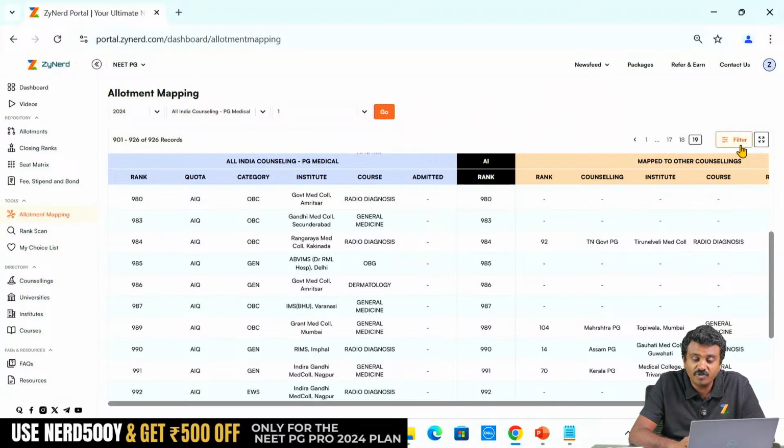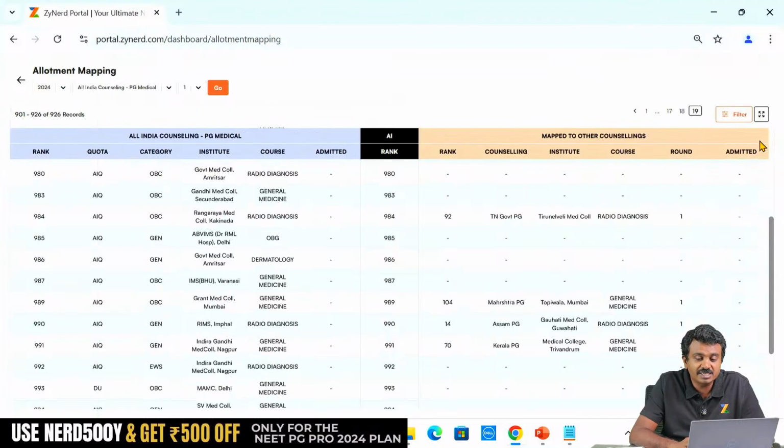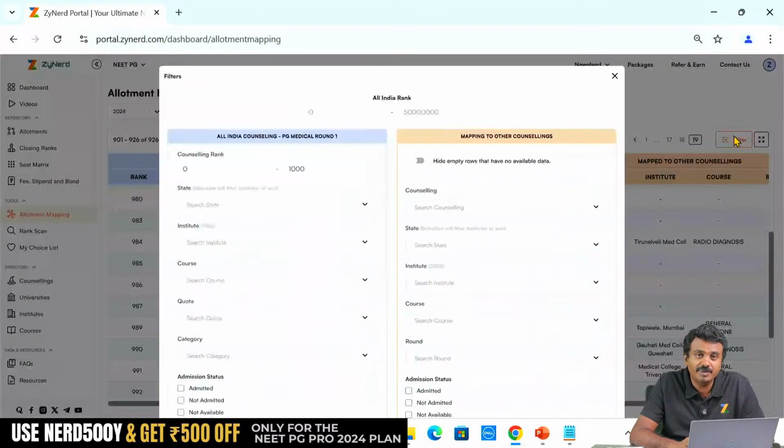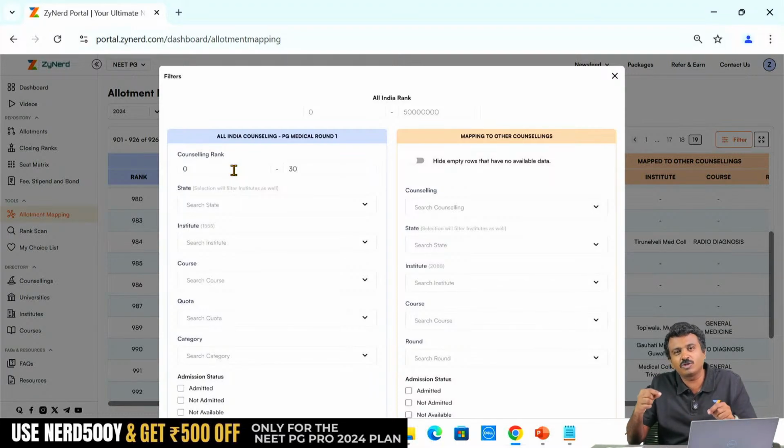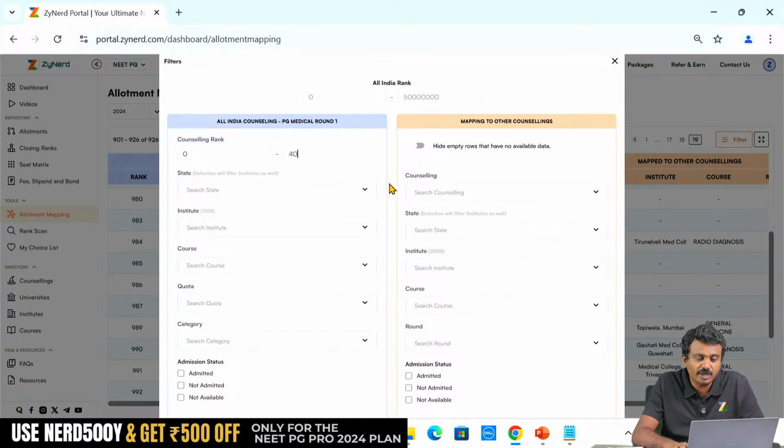Now I am rank 41. My primary concern is that this rank 30 should not come in some other round and possibly take away my seat. This confusion will happen for somebody who is rank 5000, and between 4500 and 5000 wants to know who all have not been allotted. So primarily we look at this rank 30, ranks 0 to 40, I am rank 41. I want to know what has happened to rank 30 and 40.